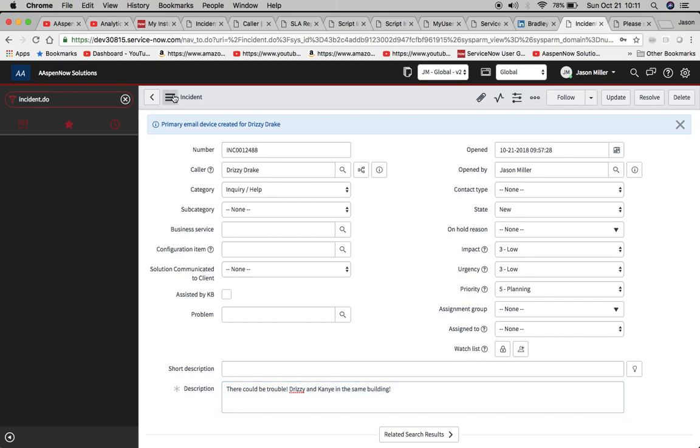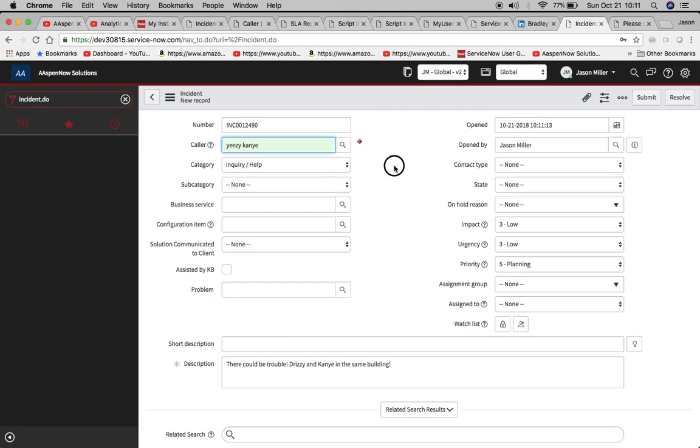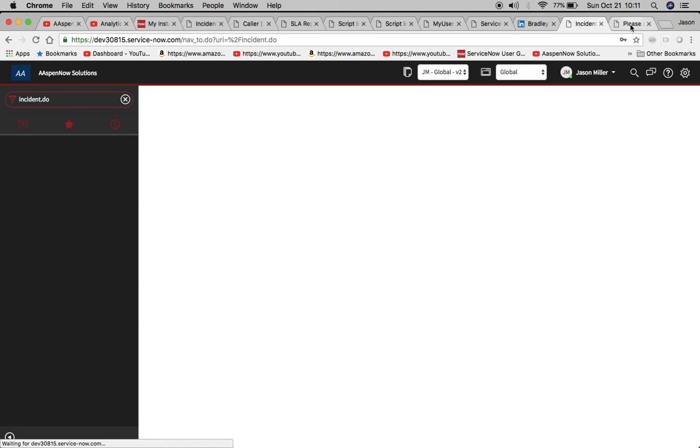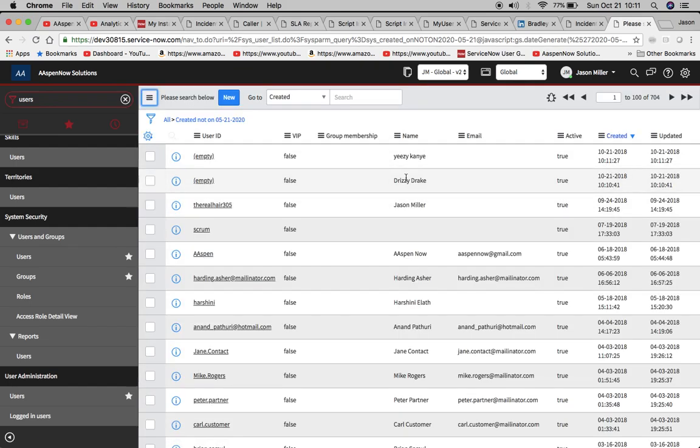We could also copy the incident too. So let's try that. Okay, that probably makes it easier for us, right? So Yeezy Kanye, and then it's going to tell us here. So it did that little search over there, and now it's telling us again. All right. Now we'll go over here and refresh. And there you have it.